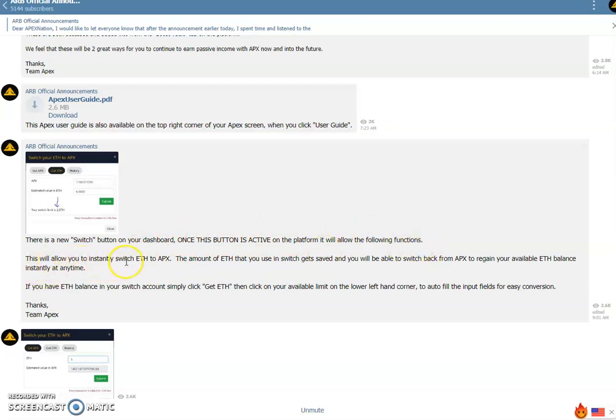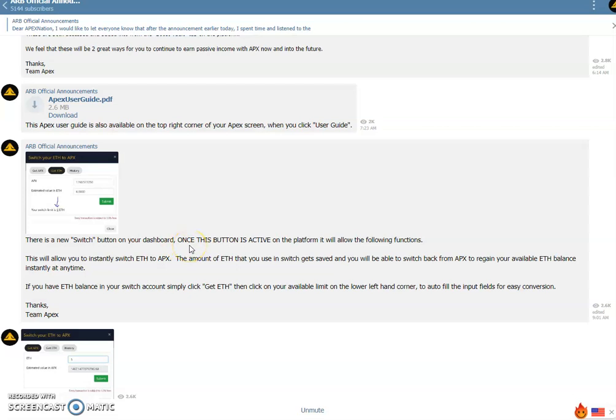This will allow you to instantly switch Ethereum to Apex. The amount of Ethereum you use to switch gets saved, and you will be able to switch back from Apex to regain your available Ethereum balance instantly at any time. So basically this is for the new users who will come in now and buy Apex with their Ethereum, and after the trading and whatever they want to do with Apex, they can convert the Apex back to Ethereum directly from this switch button.